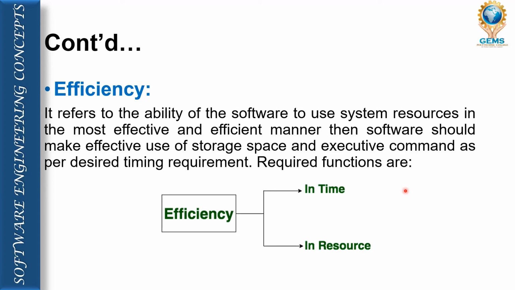That means efficiency can be measured in time period, whether our software will work perfectly in a particular time, how much time is required by the software to produce the output, or how much resource is needed. Resource in terms of memory space, RAM speed or configuration of the system, we can say.